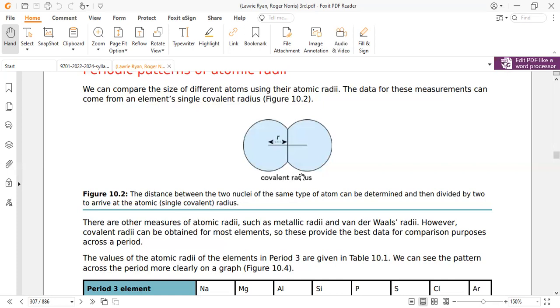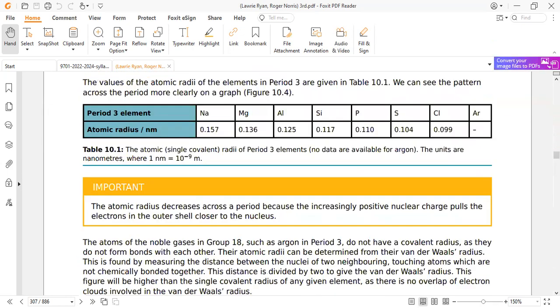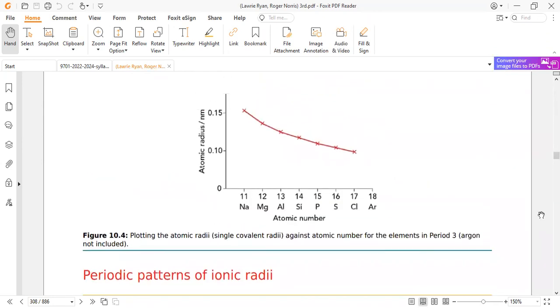So how does the atomic radius vary? The graphical presentation is here. We must remember this graph, because examiners sometimes ask you to mark the axes or draw the complete curve. This is the behavior of atomic radii across the period 3 elements. We clearly see a decreasing pattern, not a linear relation but an exponential decrease. So we just need to remember that atomic radius decreases as we move from sodium to chlorine.